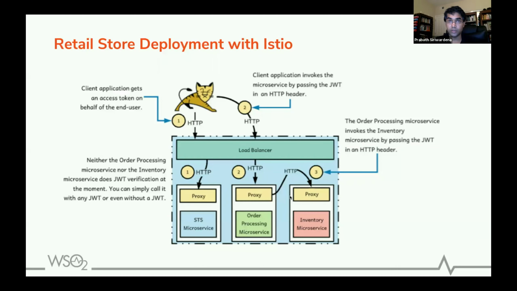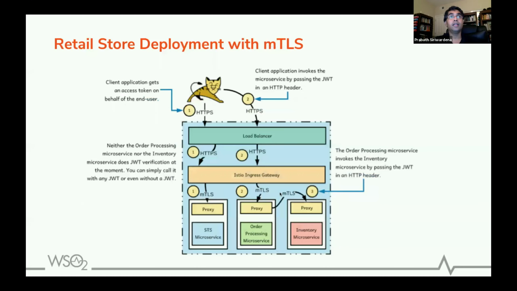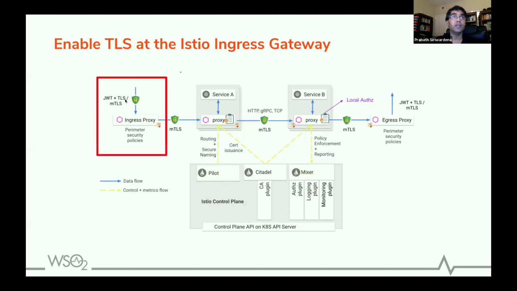That is because of the default support for auto MTLS from Istio 1.5 onwards. Next, we'll see how to enable HTTPS at the Istio Ingress gateway. And after that, we'll make the MTLS strict for all the communication within the Istio deployment.